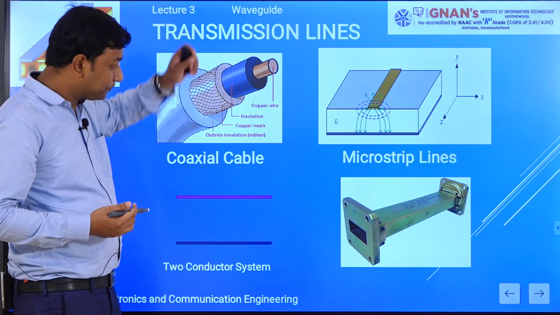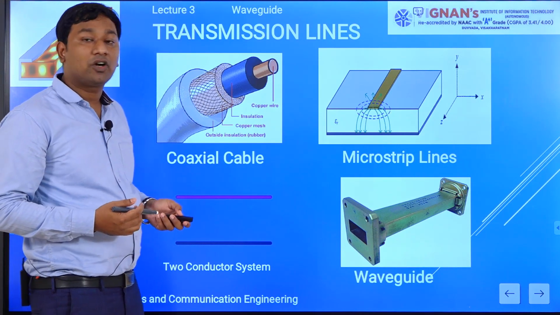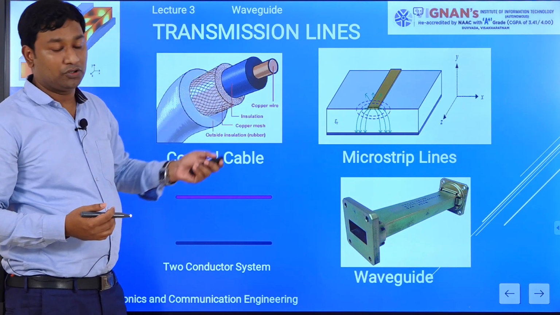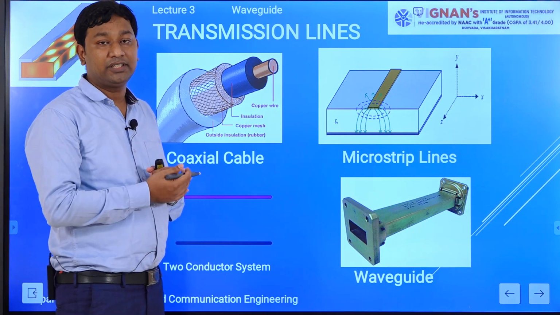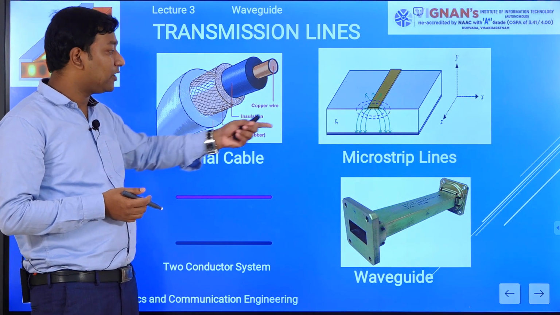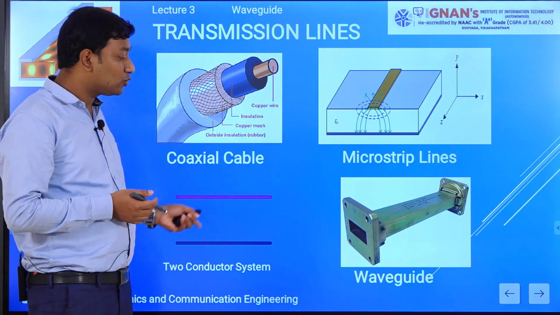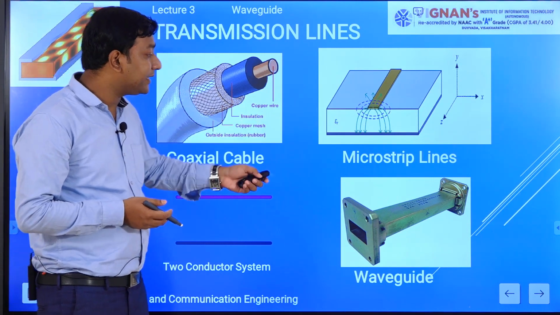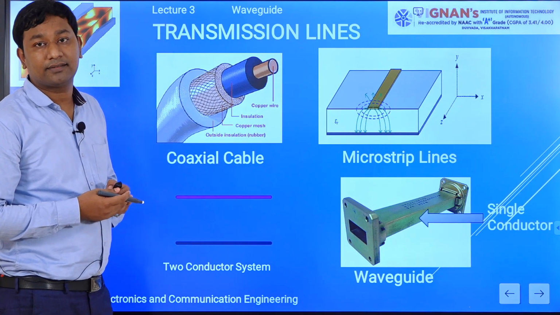Now coming to another point, the waveguide. How can we overcome all these things for higher frequency applications? Earlier, the coaxial cable and microstrip lines were two conductor systems, but the waveguide is a single conductor system.